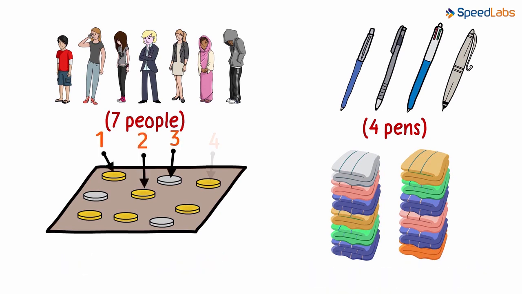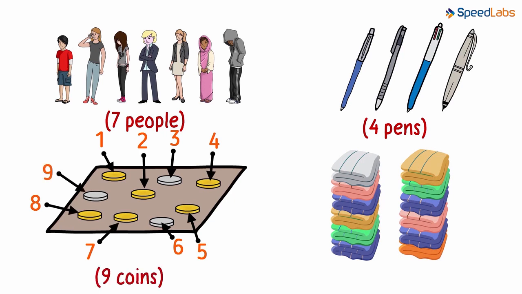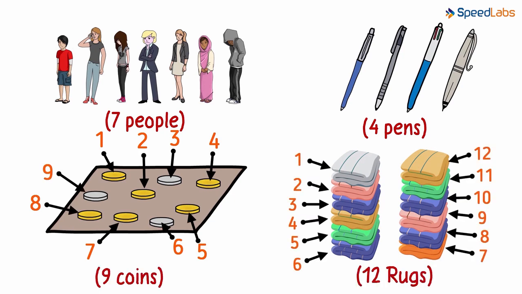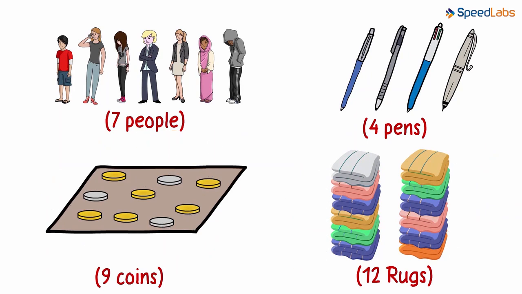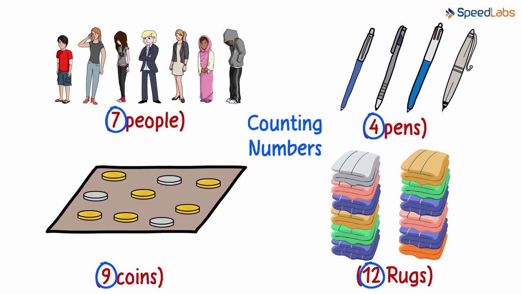1, 2, 3, 4, 5, 6, 7, 8 and 9. 9 coins on the table and 12 rugs in the stand. In all the examples, we are using numbers to count things. All these numbers are called counting numbers. Counting numbers are the numbers that we use to count something.